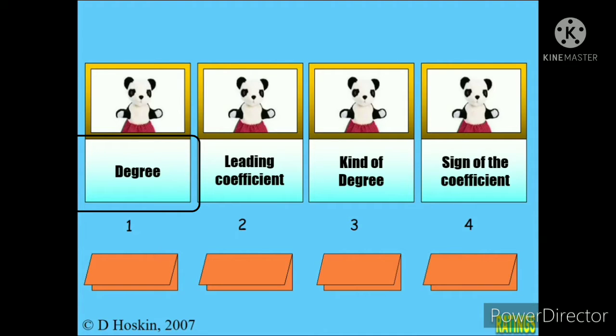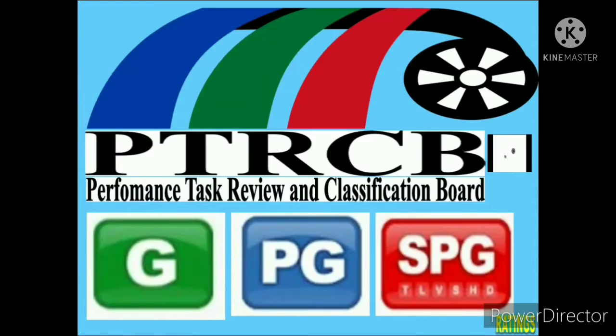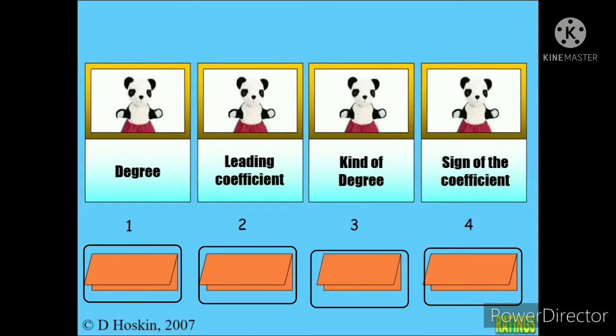Okay, so this is degree. Yung number 1 is degree. Dito naman, sa number 2 is the leading coefficient. Dito naman sa number 3 is the kind of degree. Ibig sabihin kind of degree is it even or odd? Yun lang. Sign of the coefficient. Siyempre, sign is it's either negative or positive. Okay. So, dito naman lalabas yung ating mga answers kung correct. So, I'll give you time to answer and then I'll post here the correct answers.